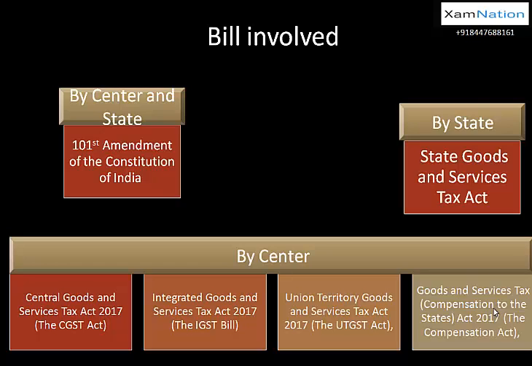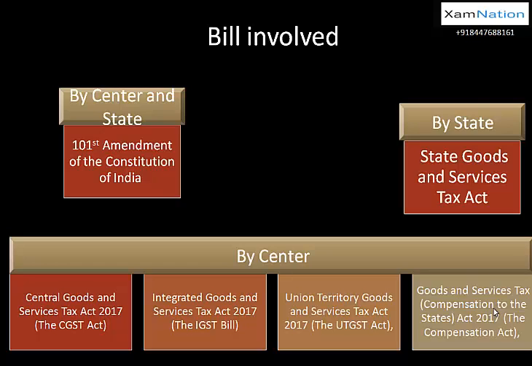Then we have the state goods and services tax, which is by the state government. And then we have the central goods and services tax, the integrated goods and services tax, IGST bill or IGST act, union territories goods and services tax, UTGST, and GST compensation to the states. So all of these bills are involved to facilitate the working of the GST bill, को काम करने के लिए. Now first we look at the amendment bill.